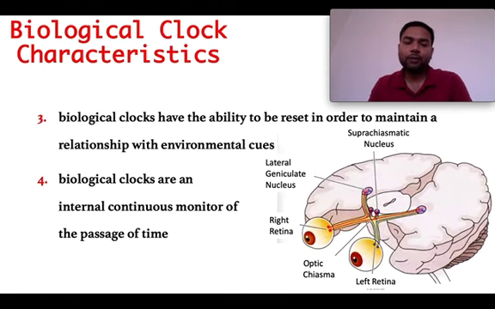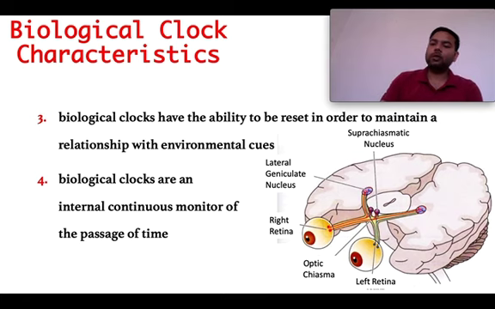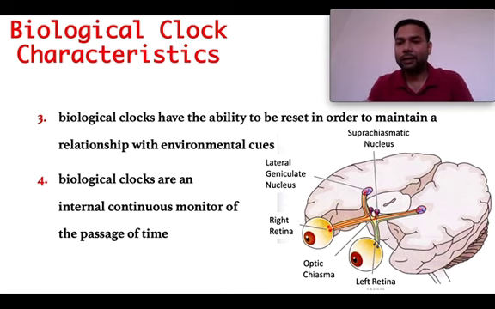Third one is the ability to reset in order to maintain a relationship with the environmental cues. Like, if somehow the cyclical phenomenon, the environmental cues, change, then the organism can reset its biological clock according to the new change in the environment.